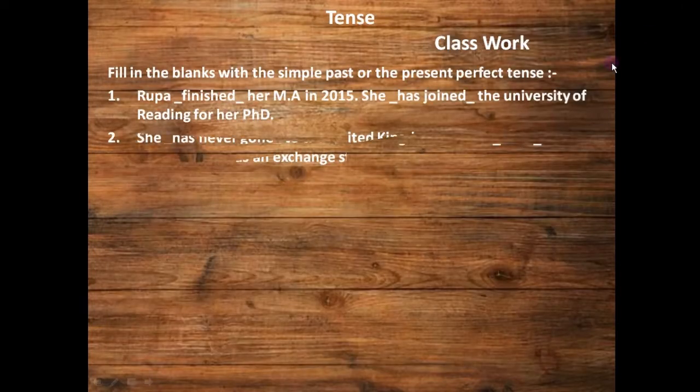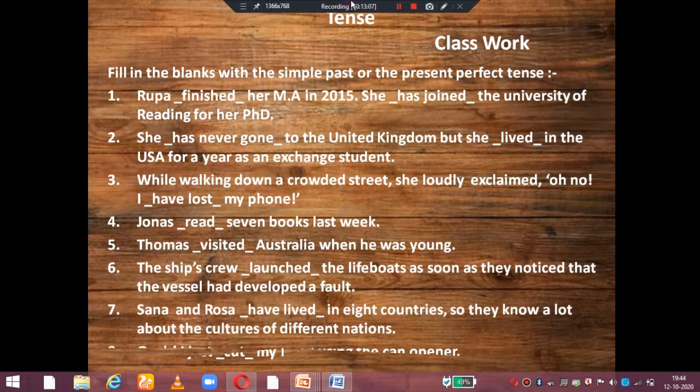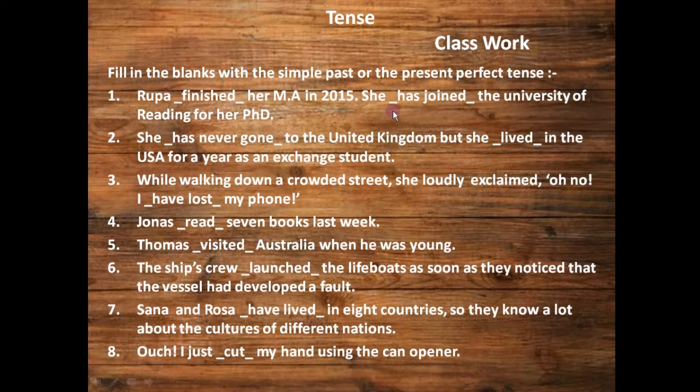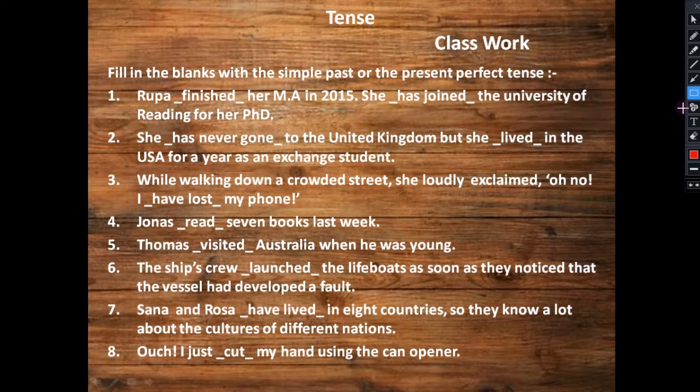Now let's do the exercise. In this, fill in the blank with the simple past or present perfect tense. So student, for this you must know what forms you have to fill. First of all you have to write the simple past tense form, that is verb. Second form, for the present perfect tense, forms are has, have plus verb. Okay, so now let's start it.